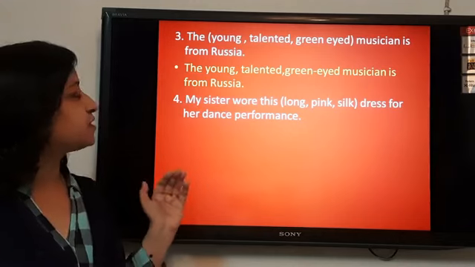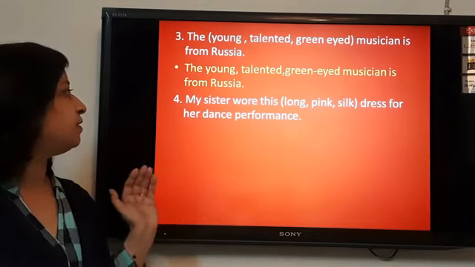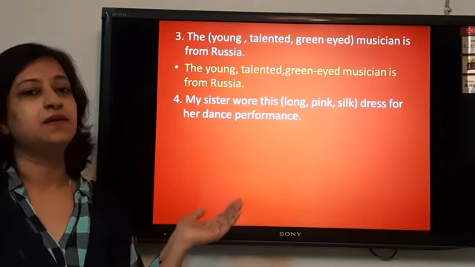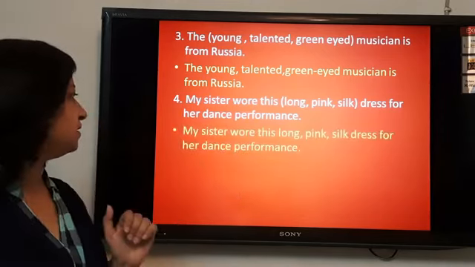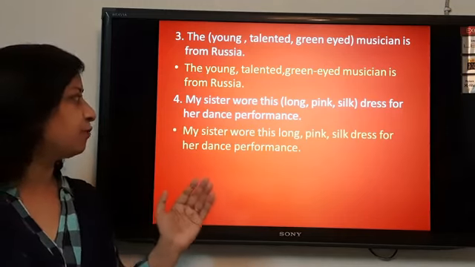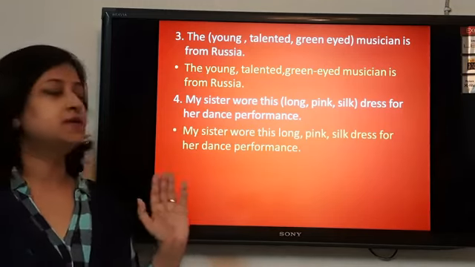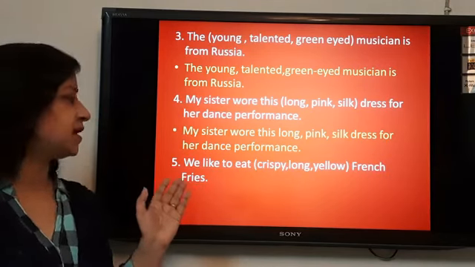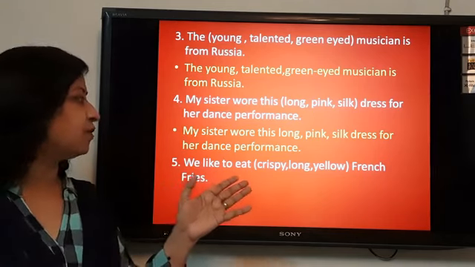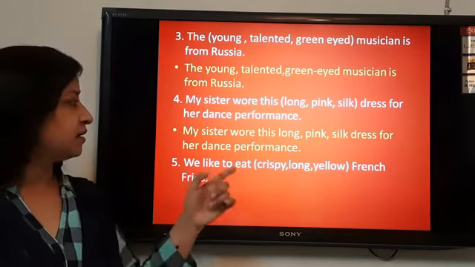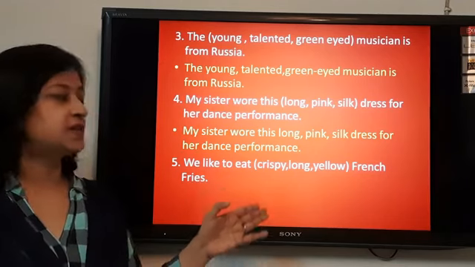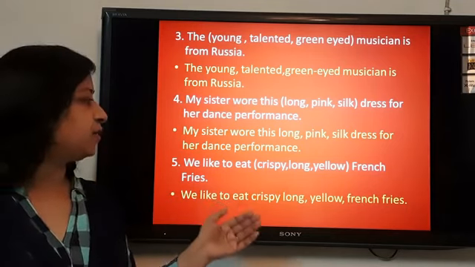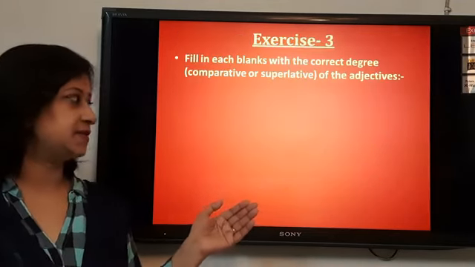My sister wore this long pink silk dress for her dance performance. Long is talking about the size, pink about the color and silk about the material. My sister wore this long pink silk dress for her dance performance. Next sentence, that is the last sentence of this exercise. We like to eat crispy long yellow French fries. Crispy is of quality, long is of size and yellow is of color. We like to eat crispy long yellow French fries.